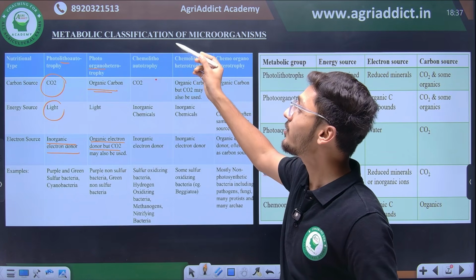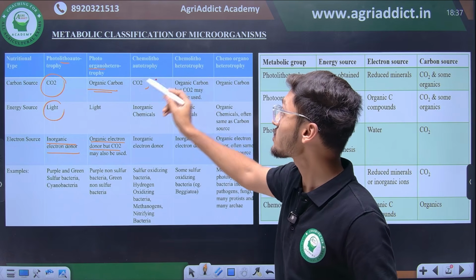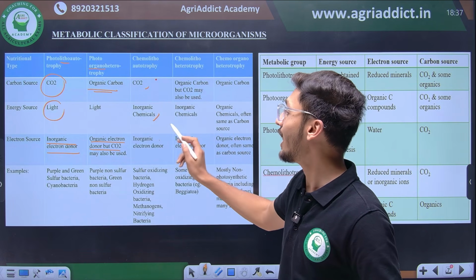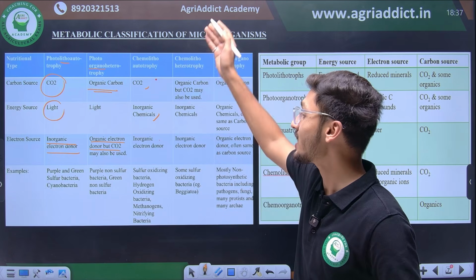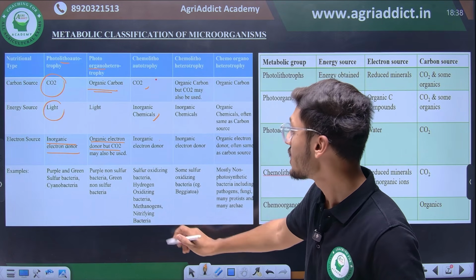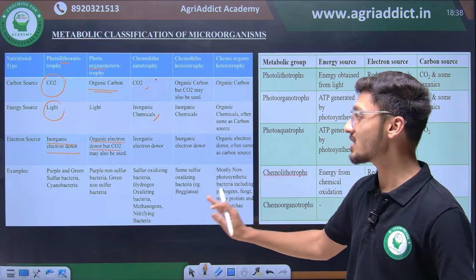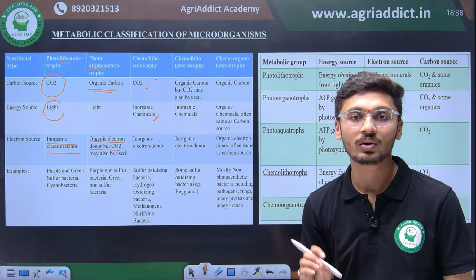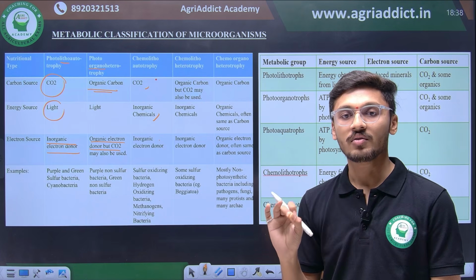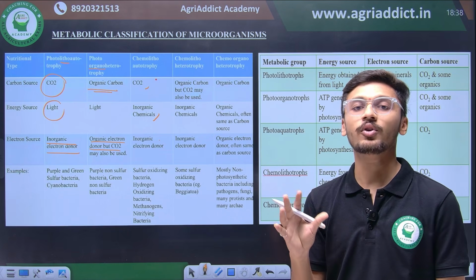So what will be the carbon source for them? The carbon source is carbon dioxide, whereas the energy source is inorganic chemicals, and the electron source is an inorganic electron donor. And here are some important examples of these chemolithoautotrophs, such as sulfur oxidizing bacteria, hydrogen oxidizing bacteria, methanogens, and nitrifying bacteria, which use inorganic chemicals as a source of degradation for their survival.